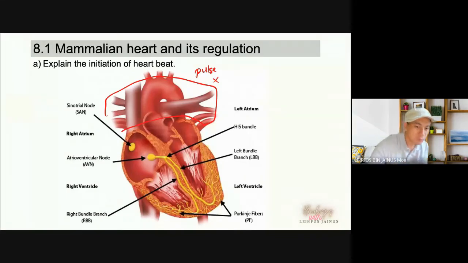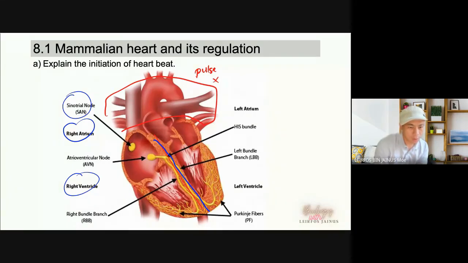Our heart is separated by the septum. The septum will separate the left atrium and left ventricle from the right atrium and right ventricle. First, we have the pacemaker, the sinoatrial node.